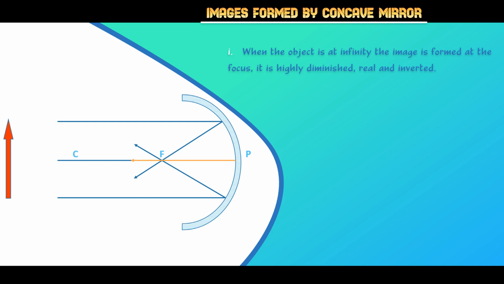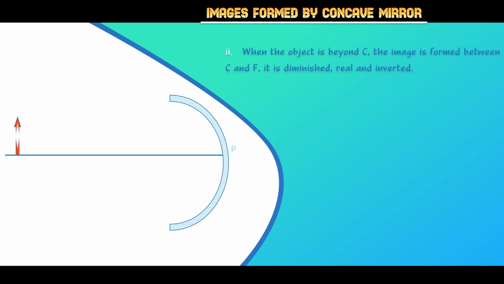mirror. Here the first condition: when the object is at infinity, that means the object is at a very large distance, the image is formed at the focus and it is highly diminished. Highly diminished means much smaller than the object, and the image will be real and inverted.